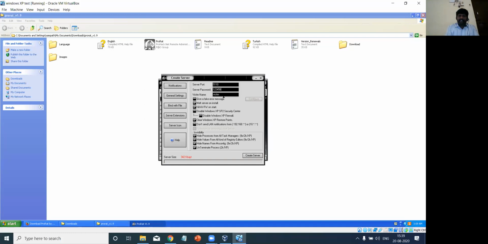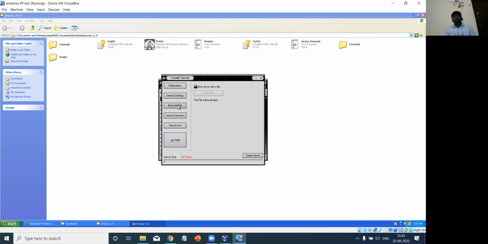And I can enter the name of the PC, or the name of the user, which can be a victim. No further changes are required in the other options. The third one is binding with a file. This is very important.